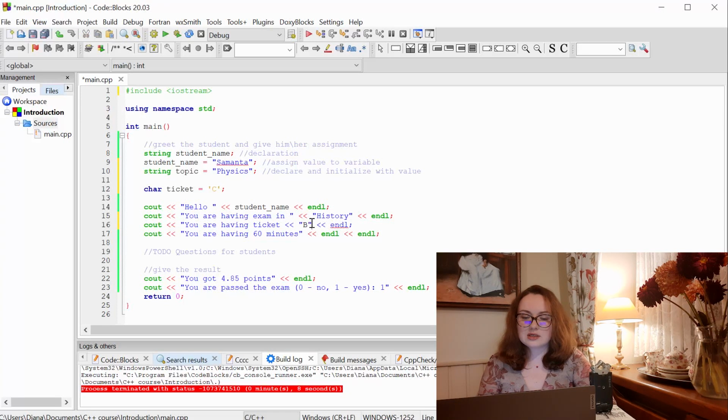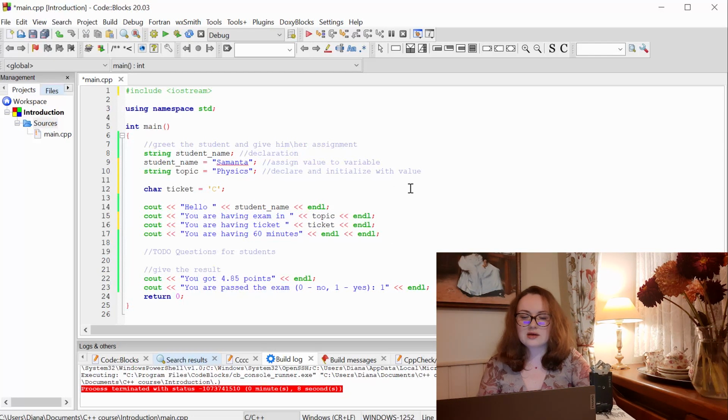So here, instead of string b, we are going to put the char variable ticket. And here, instead of the history, I forgot to include topic.